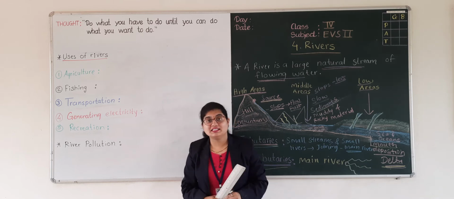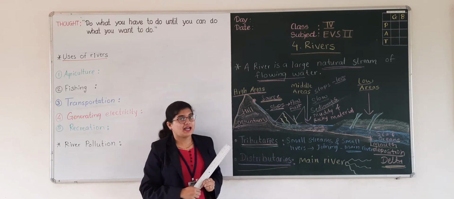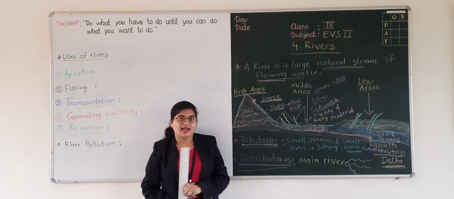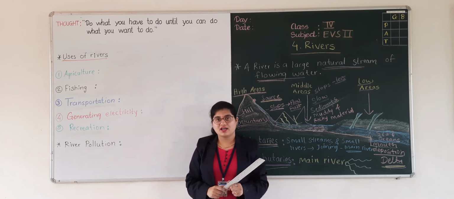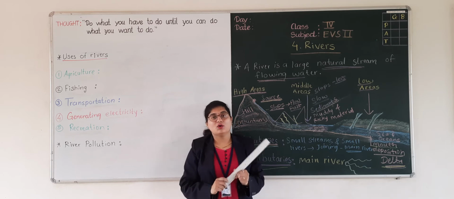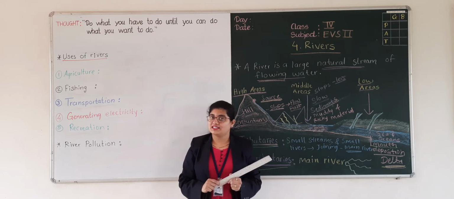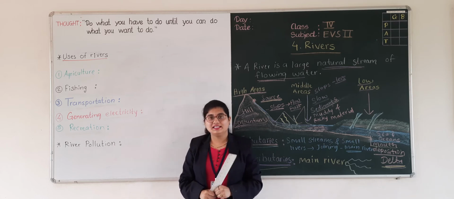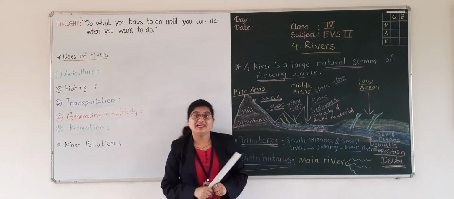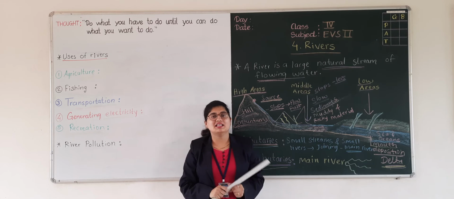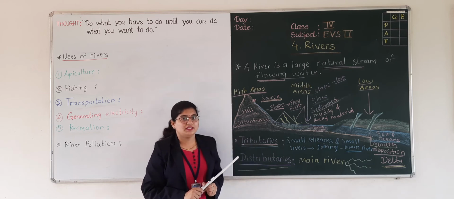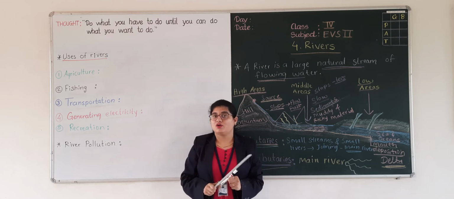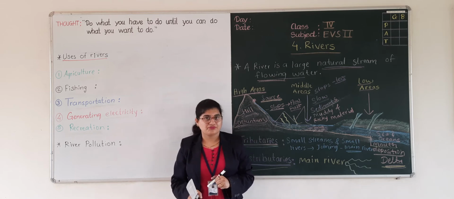Here we can see different civilizations at the river bank or near the river. In ancient times also there are many olden civilizations we can see at the river bank or near the river. Indus Valley civilization is the example of an olden civilization at the bank of the Indus River.